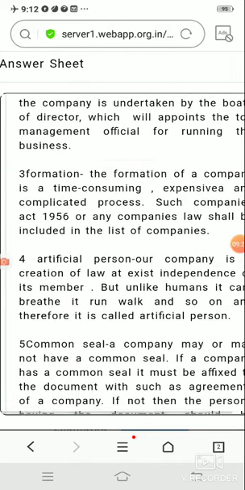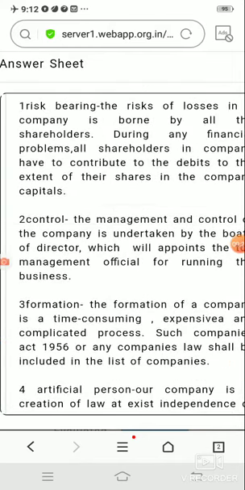Now the next feature is that the management and control of a joint stock company is completely done by the board of directors. Children, in a joint stock company, shareholders are the main owners of the company, because they purchase shares and invest their money. But the total management and running of the business is done by the board of directors.